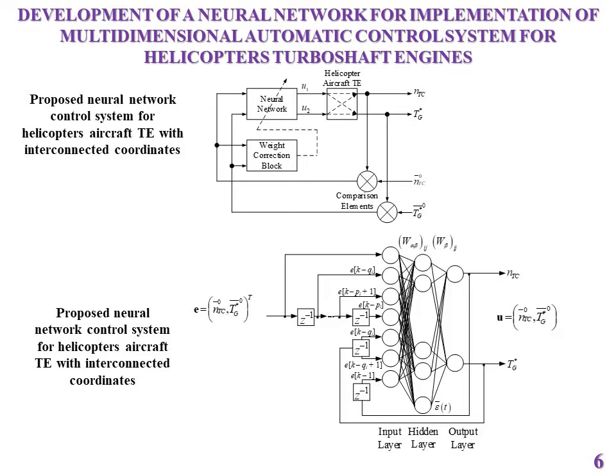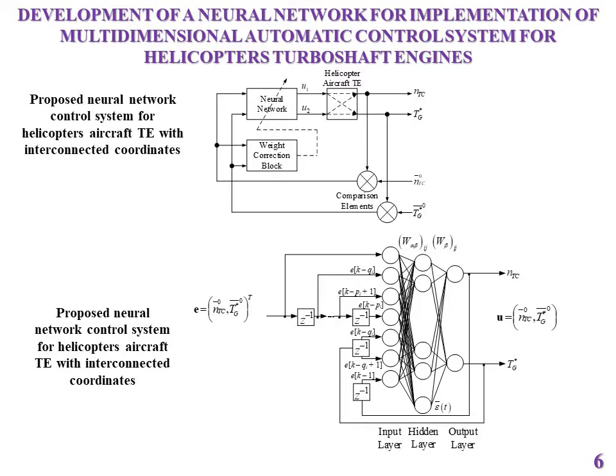The control error vector, after the comparison elements, is fed to the input of the neural network and the weight correction block, in which, depending on the control error vector signal at each discrete time, the weight coefficients of the neural network are adjusted.